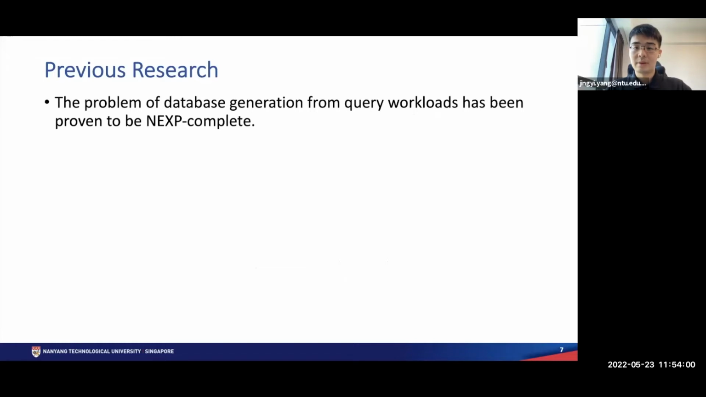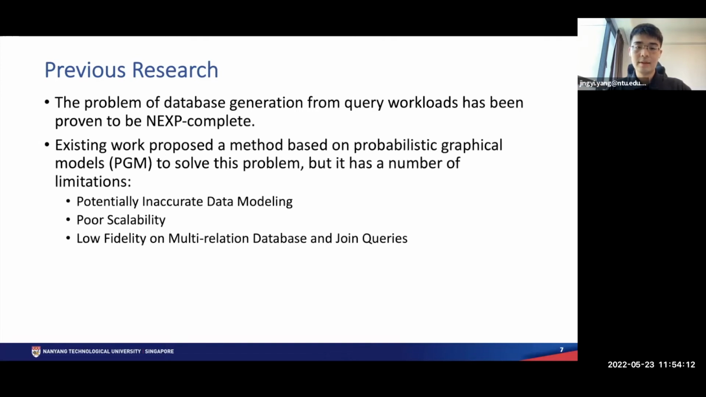There has been some previous research work on this problem, and the problem has been proven to be NEXP-complete, which means that we can only design efficient approximate solutions to the problem. Existing work proposed a method based on probabilistic graphical models, or PGM, to solve this problem, but it has a number of limitations. First, it has potentially inaccurate data modeling because of the independence assumptions that it makes. It is poorly scalable and has low fidelity on multi-relation databases and join queries.